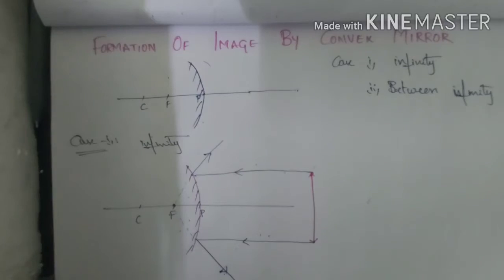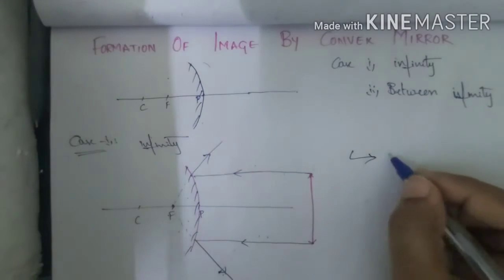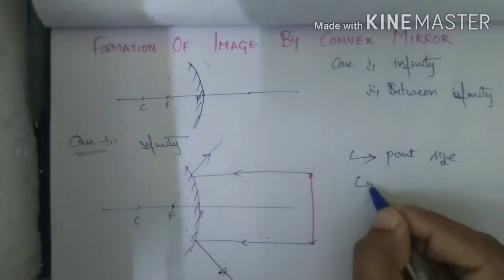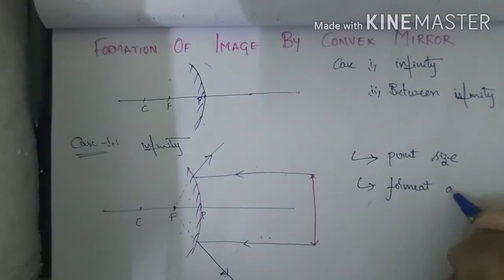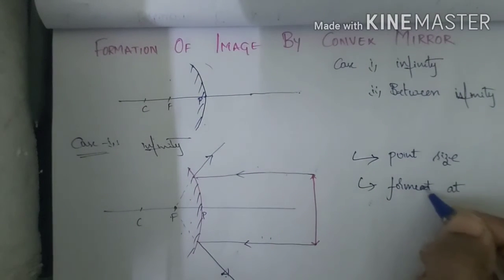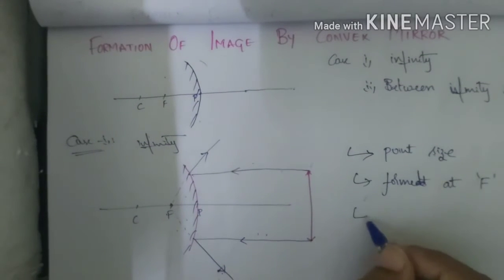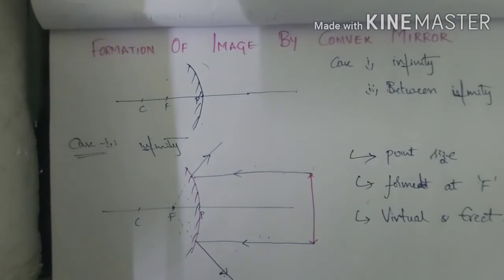Okay, now what kind of image has been formed? Point sized image is formed exactly at the principal focus. The third one is, what is the nature? Virtual and erect. Okay, so this is case 1.